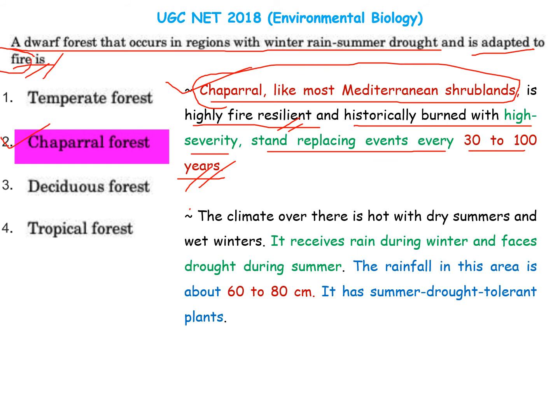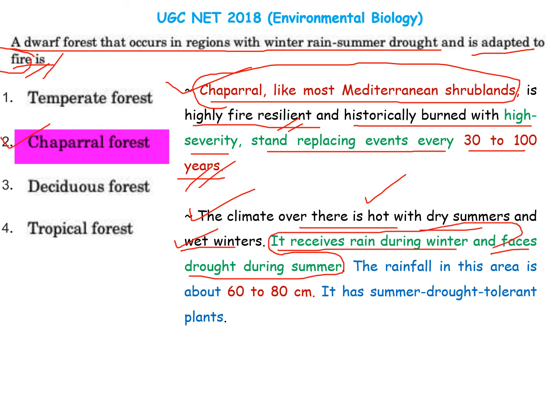The climate here is very hot with dry summers as well as wet winters. So in dry summers it is very hot, and in winter it is very rainy. This kind of system lies over the chaparral forest. It receives rain during the winter and faces drought during the summer. This is what we have in our answer.